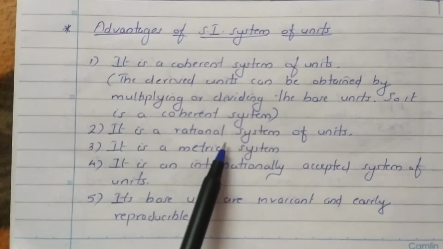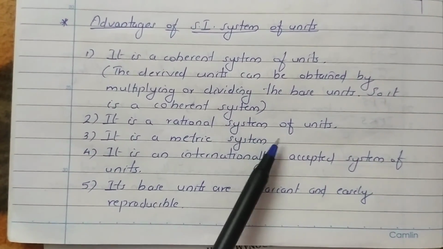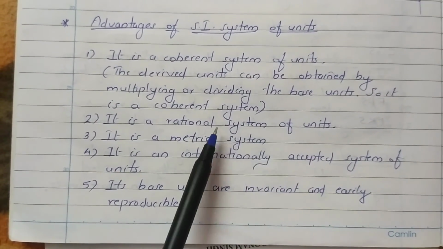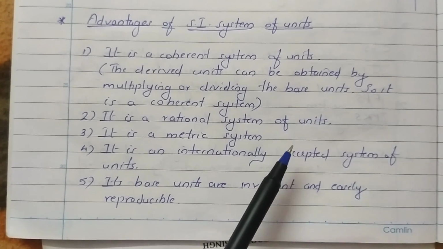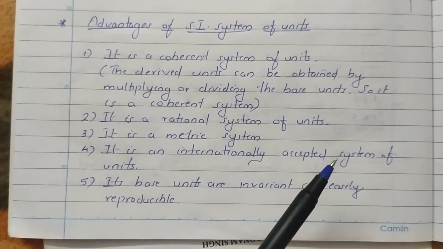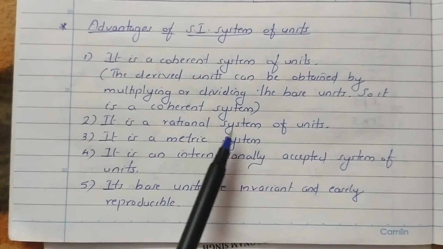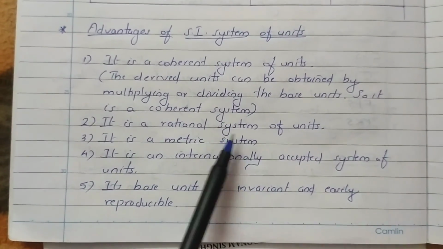It is a rational system of units. For example, you know the unit of energy is joule. We have different forms of energy, mechanical energy, potential energy, kinetic energy, sound energy, wave energy, different forms of energy there. So for all these forms of energy we use the same unit, that is joule.